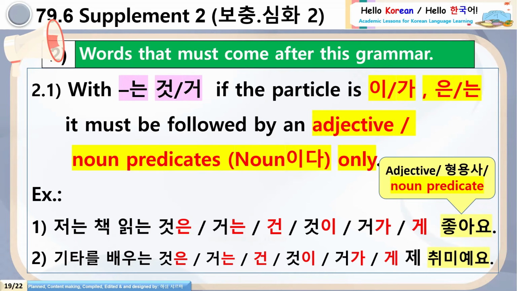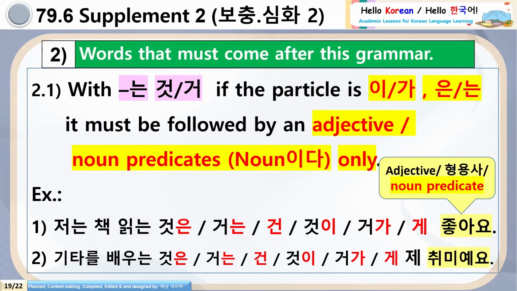Now, coming to the second category, words that must come after this grammar. See the second case here, 2.1. With nun, got, or go, if the particle we are using is e, ga, or nun, then it must be followed by an adjective or noun predicate. You know, noun predicate, noun, ida forms.